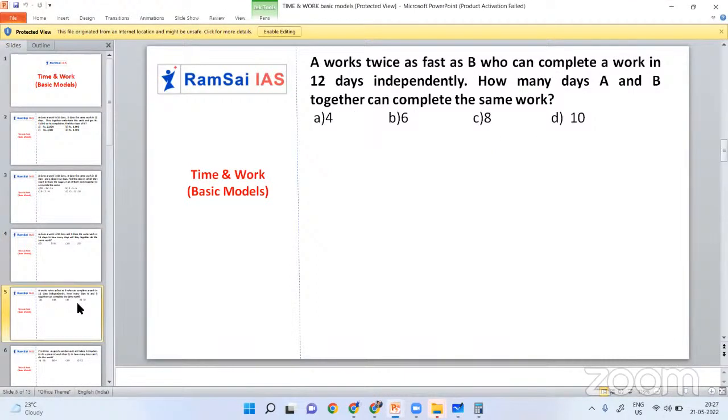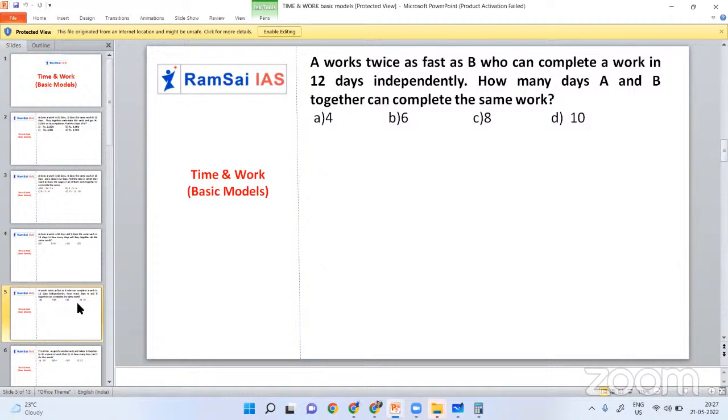A works twice as fast as B, who can complete a work in 12 days independently. Wait. A works twice as fast as B, who can complete a work in 12 days independently. So B can finish a work in 12 days and A can do twice as fast as B. See, if I am doing with double the speed, I can finish it in half of the time, right? Are you getting?